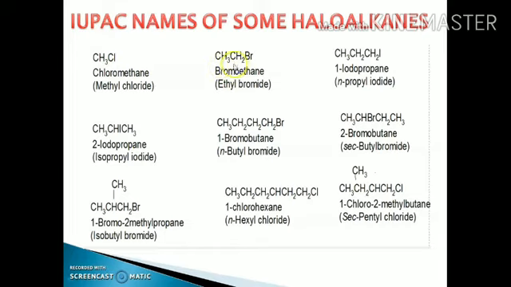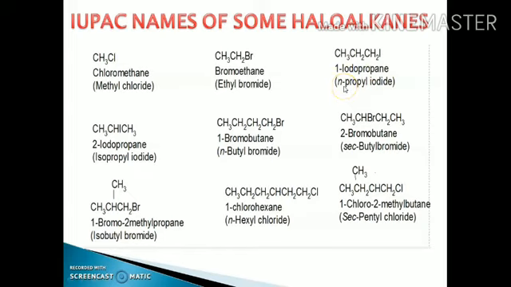And the second is where two carbon atoms are there. That's why we are using the word root "eth". Due to the presence of a single bond, we use the suffix "ane", and for Br, bromine, we use the prefix bromo. It means the name of this compound is bromoethane, and its common name is ethyl bromide. In case of this, three carbon atoms are present, so we use the word root prop. For a single bond, we use the suffix "ane", and for iodine, we use the prefix iodo. You can mention here 1-iodopropane, or simply you can say it is iodopropane.